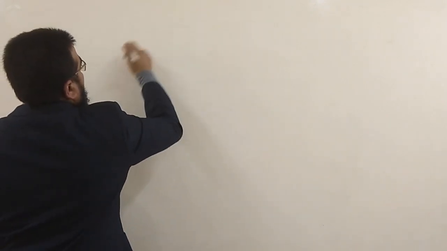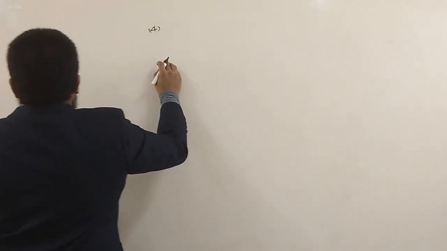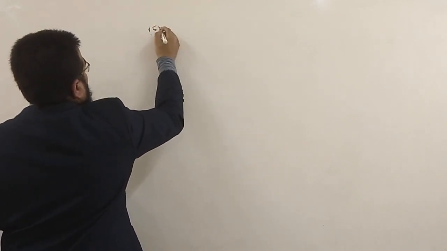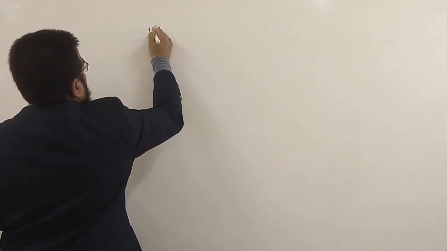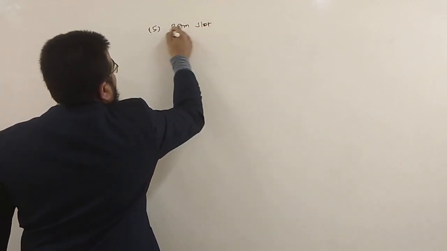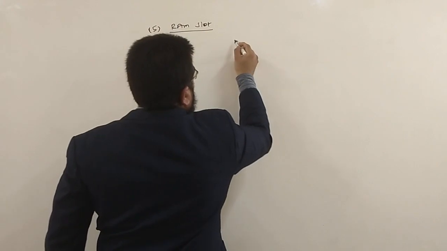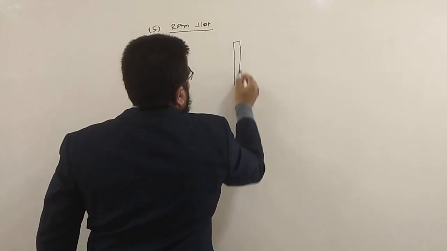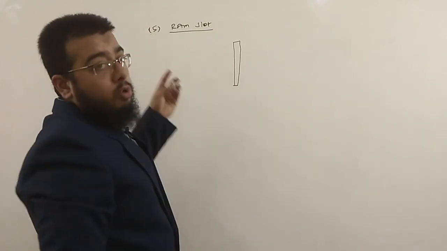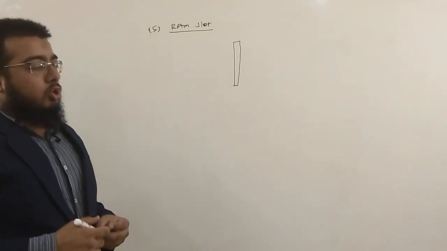Then the fifth type is the RAM slot. That area where you will be fixing the RAM, that is memory modules, will be termed as the RAM slot.